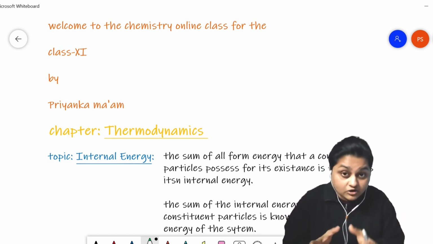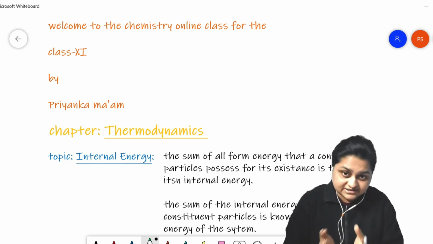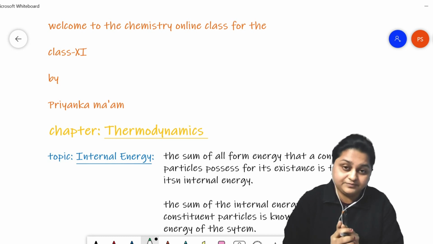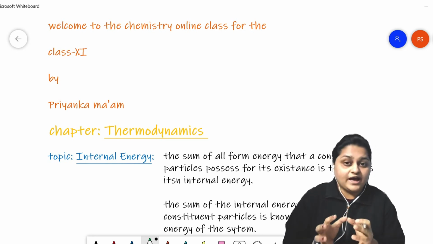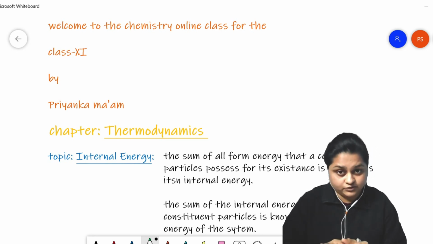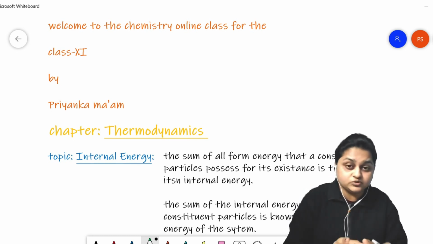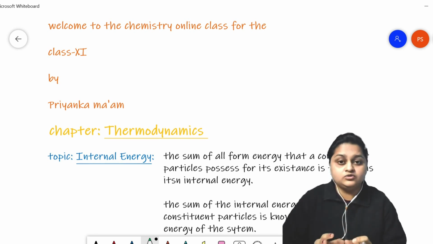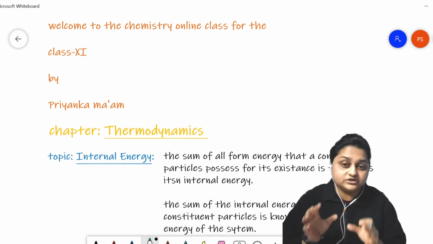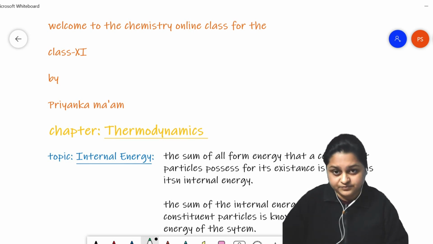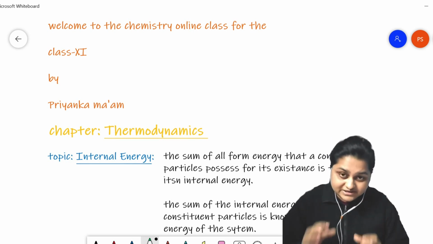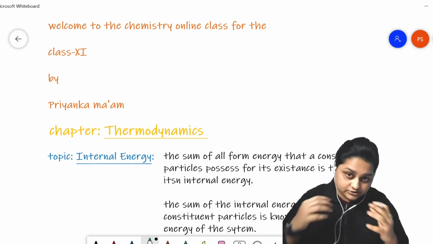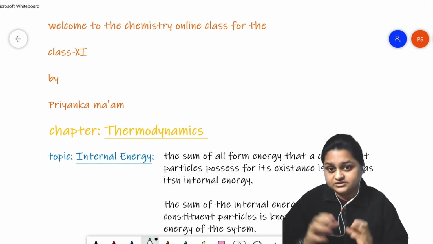is required, because to have an existence of a subatomic body, a constituent particle, you need to have some kind of function for that body, and to perform those functions, a fundamental amount of energy is required to be stored within that body. The sum of those fundamental energies is termed the internal energy of that constituent particle.